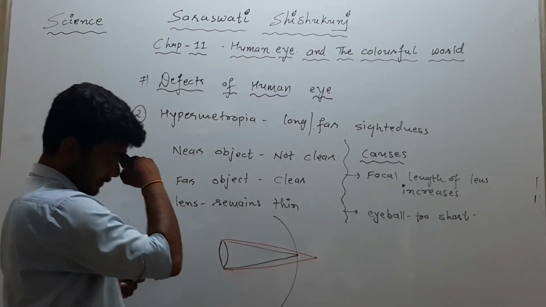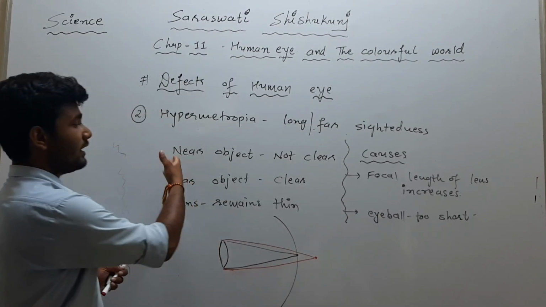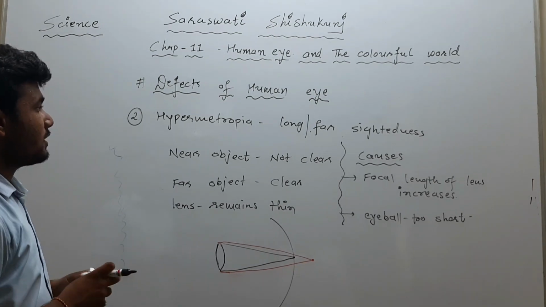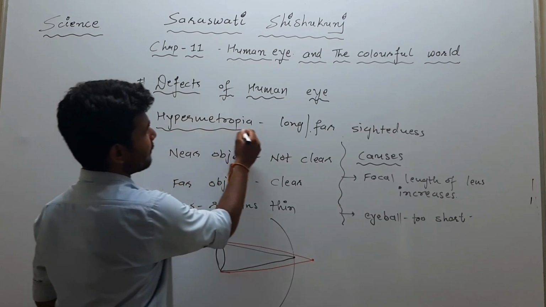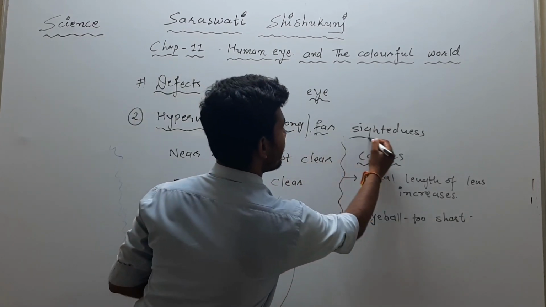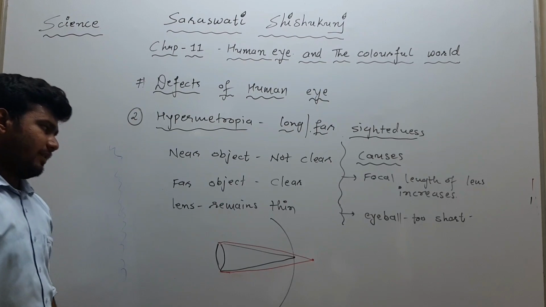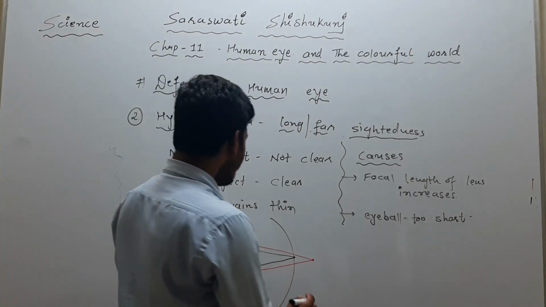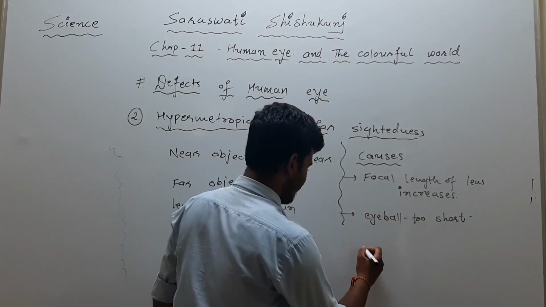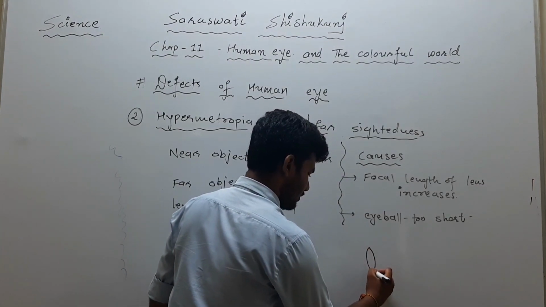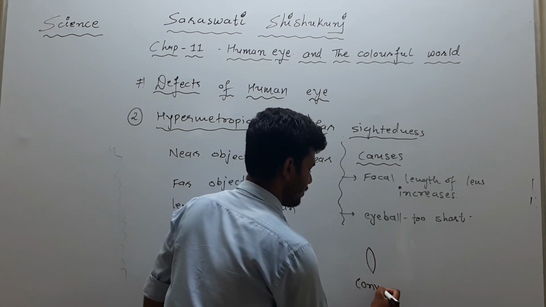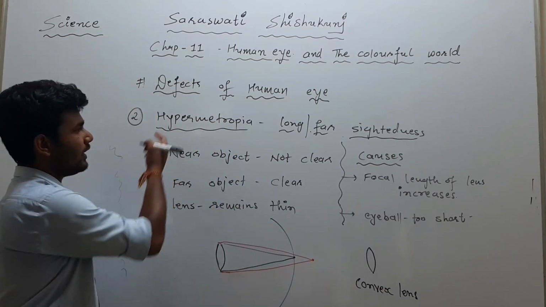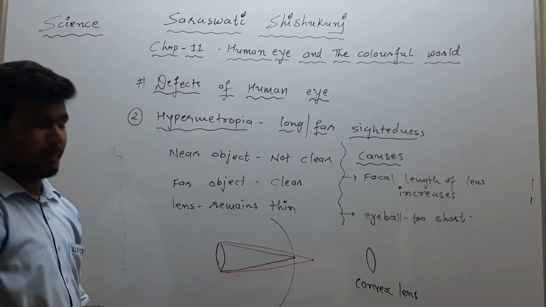So as it merges after the retina, we are not able to see the near object clearly, but the far objects will be clear to us. So this type of defect is called hypermetropia, or long or far sightedness, right? As you can see, it is opposite to myopia. Now what is the solution of it? It's simple, we can use a convex lens of suitable power to get rid of this hypermetropia, right?